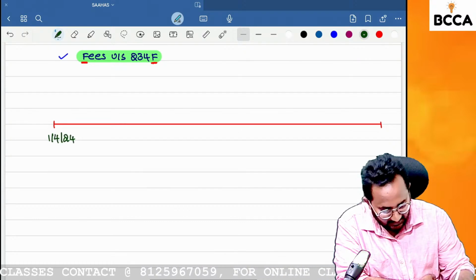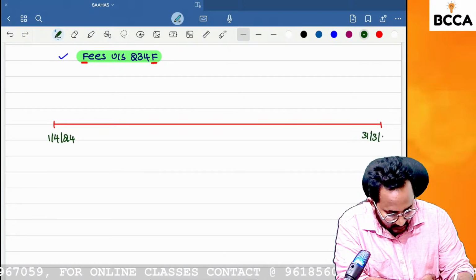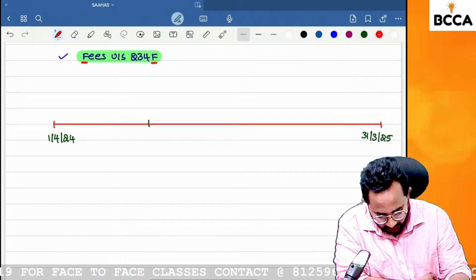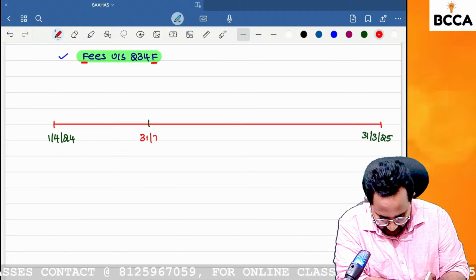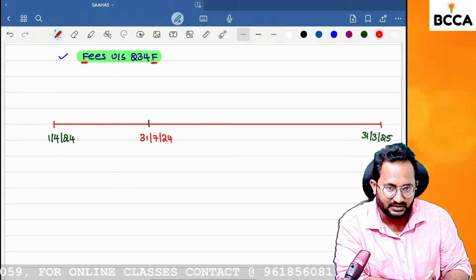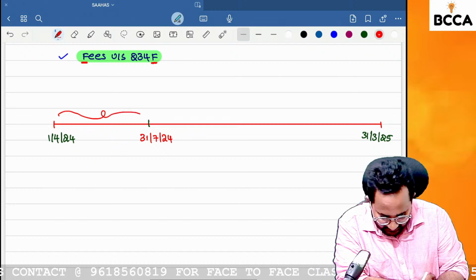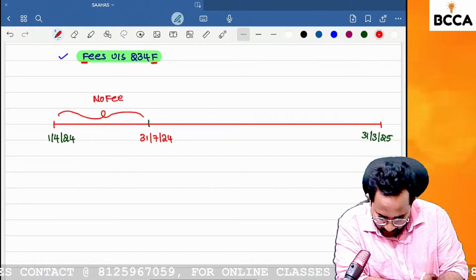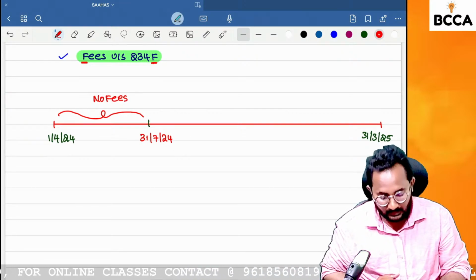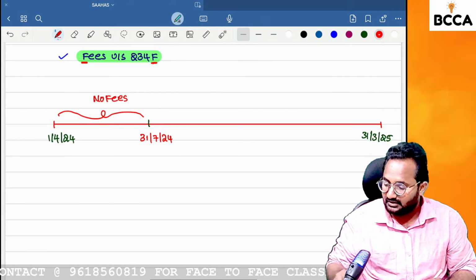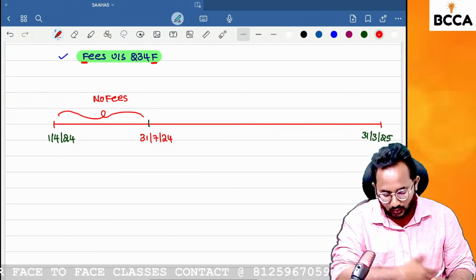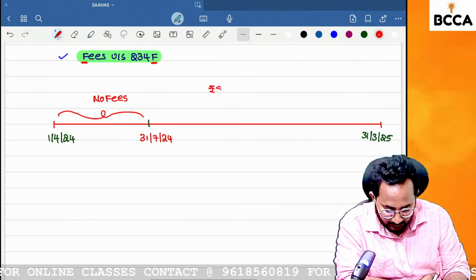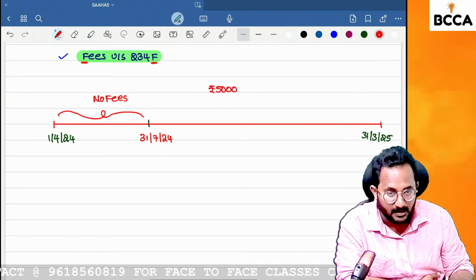1/4/2024 is the assessment year starting date, and 31st March 2025 is the assessment year ending date. Can you tell me the due date for filing the return of income? 31/7/2024, for a non-tax audit case. If you file the return of income on this date, do you have to pay any fees? No. If I file the return of income on or before the due date, there is no need to pay fees. Next, after the due date, if you file, you have an obligation to pay fees of 5,000 rupees.